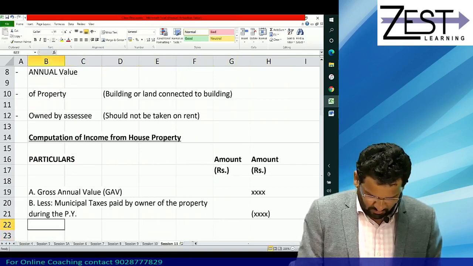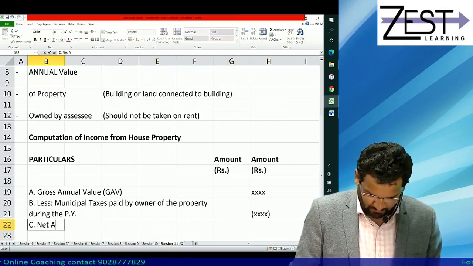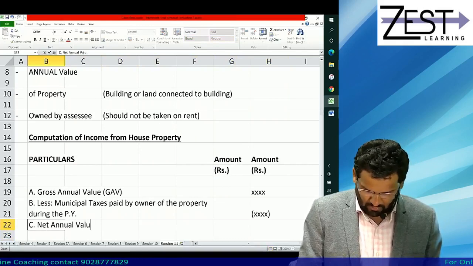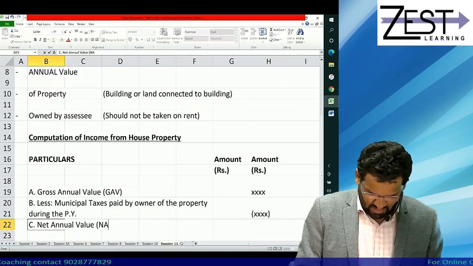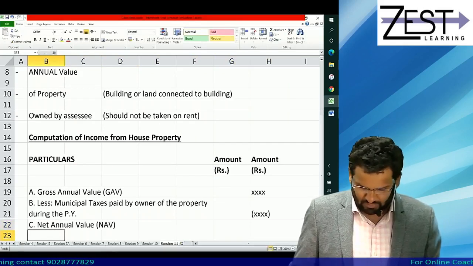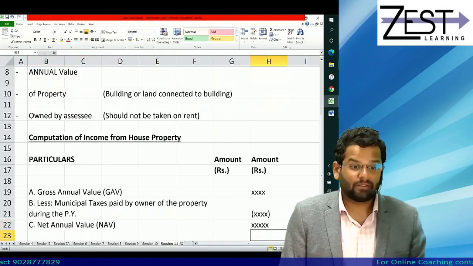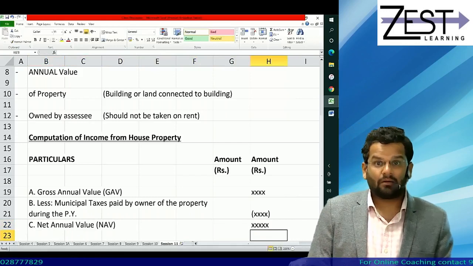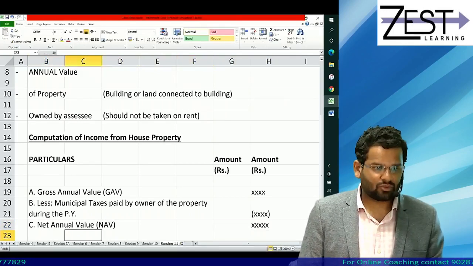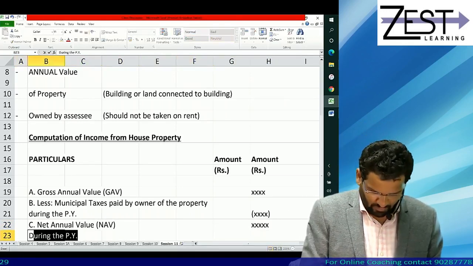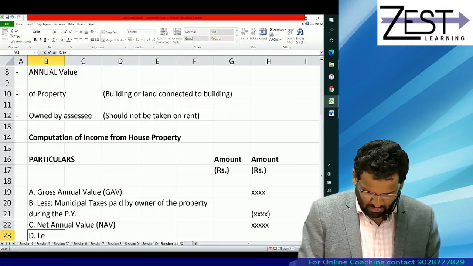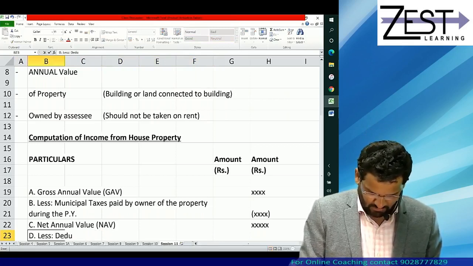After taking deduction for that, you will get net annual value, which is NAV. Getting it? This is your NAV. But don't directly charge to tax this NAV. From that, it is possible to take two deductions.